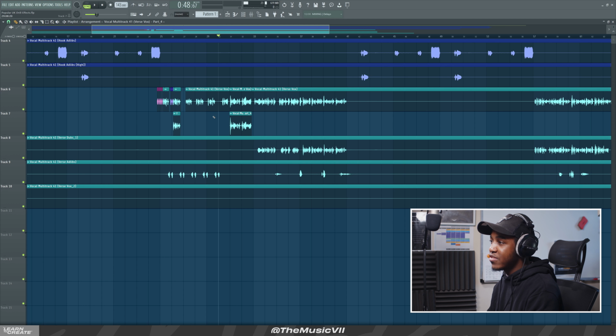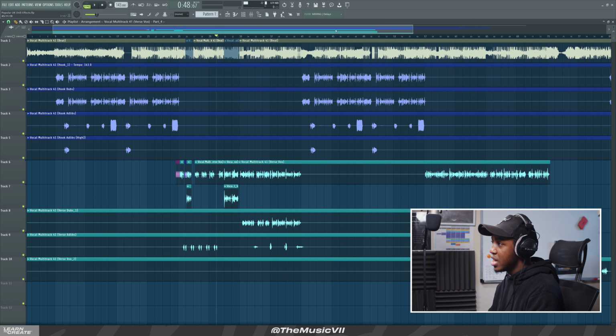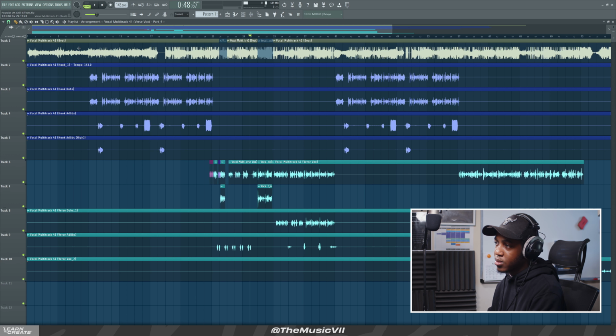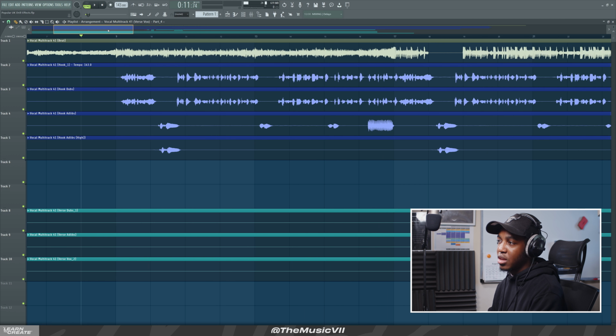First of all, we're going to identify which part we actually want to apply that to. It makes sense to do it to somewhere like the chorus or the hook. So that's what we're going to do here. We're going to play the hook itself, and let's see if we can add it.